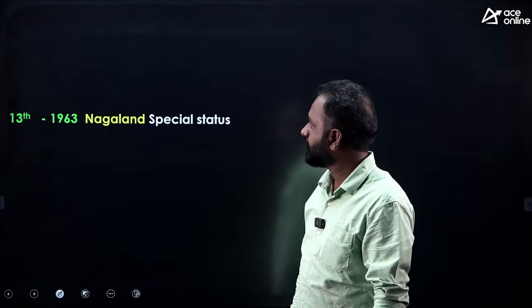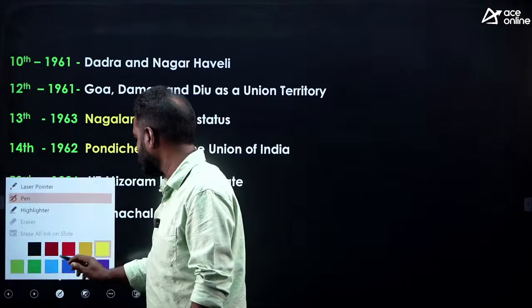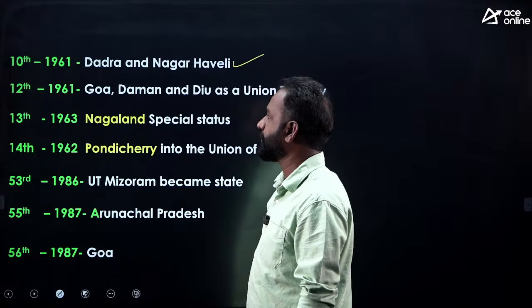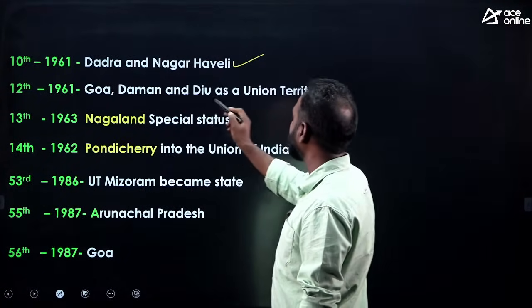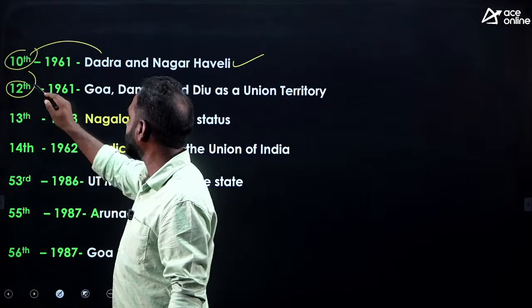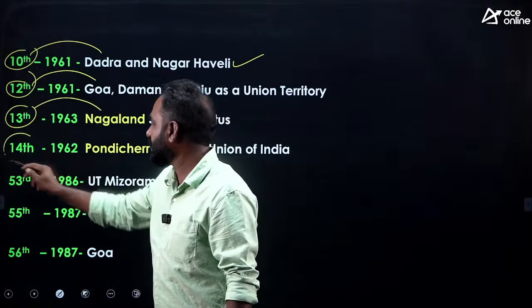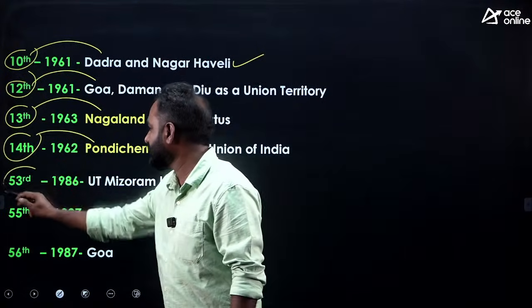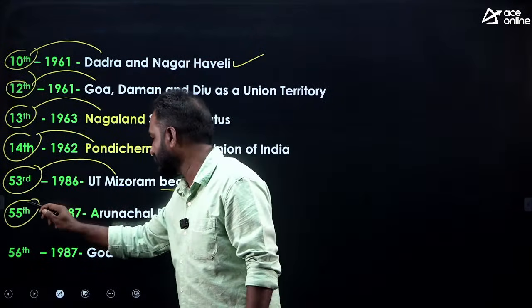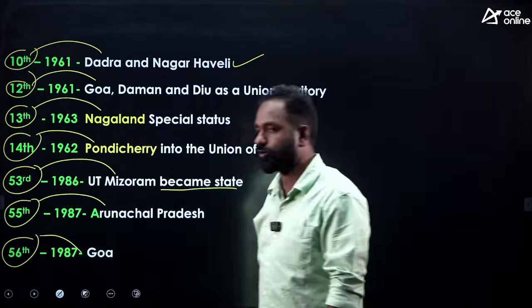Okay, let's see. The 10th amendment: Dadra and Haveli became part of India as a Union Territory. Goa, Daman and Diu became a Union Territory by the 12th amendment. 10th amendment Dadra and Haveli, 12th amendment Goa, 13th amendment Nagaland, 14th amendment Pondicherry. 53rd amendment, the UT Mizoram became a state, and 55th amendment Arunachal Pradesh as a state, and 56th amendment Goa.